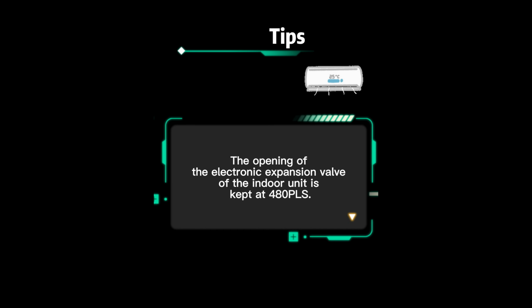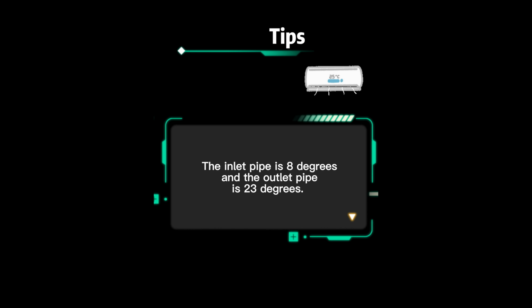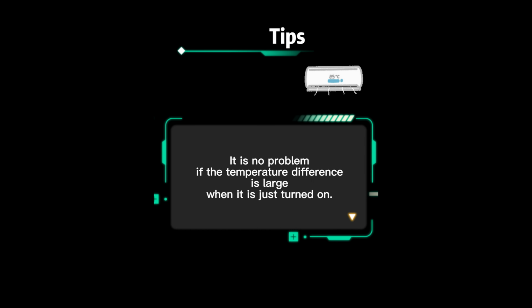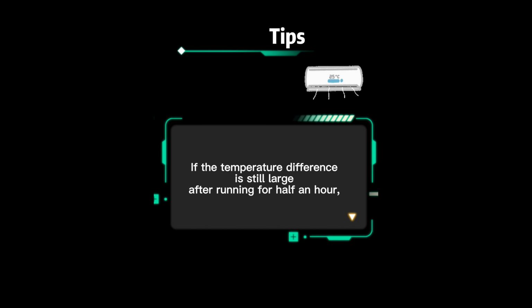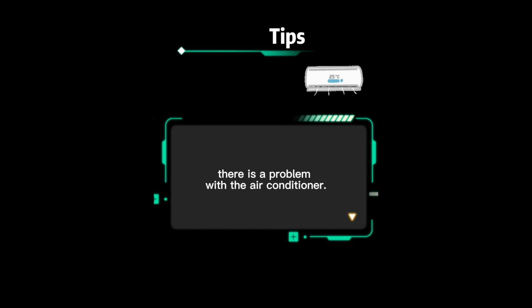The opening of the electronic expansion valve of the indoor unit is capped at 480 pls. The inlet pipe is 8 degrees and the outlet pipe is 23 degrees. It is no problem if the temperature difference is large when it is just turned on. If the temperature difference is still large after running for half an hour, there is a problem with the air conditioner. The inlet pipe is 18 degrees and the outlet pipe is 23 degrees.